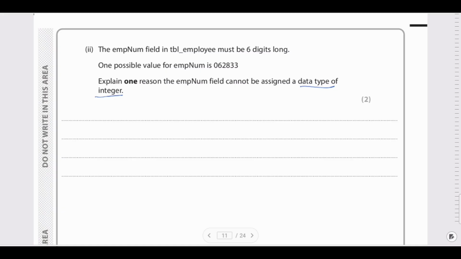So what do we have to do? See here, the possible value of employee code is 062833. So it starts with 0. Sometimes it can also be a different number, but 0 is obviously going to be there. In those cases, to avoid dropping any of the values, we need to change the data type to string, or you can also assign it as characters. So that's one of the reasons it cannot be assigned as an integer.